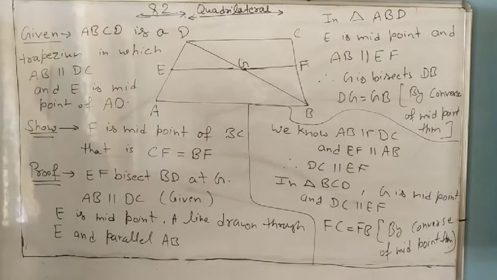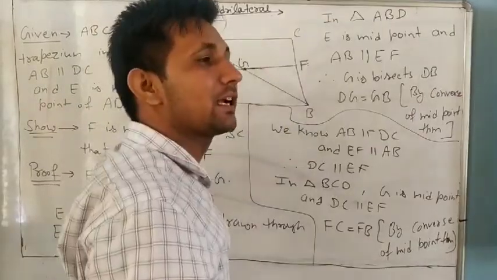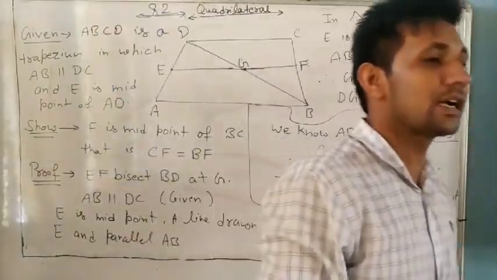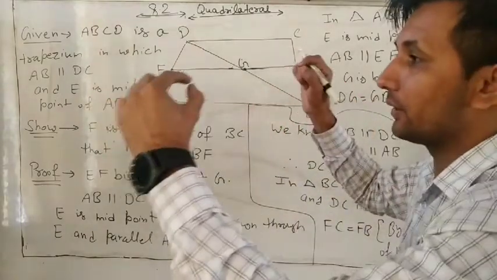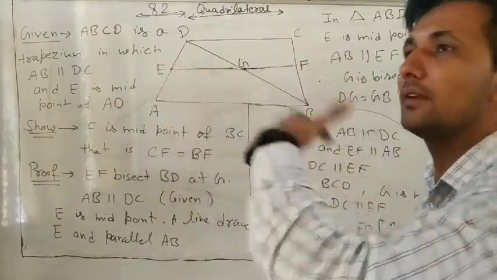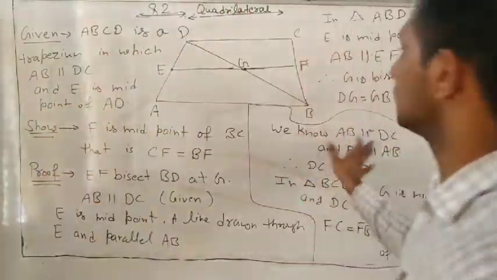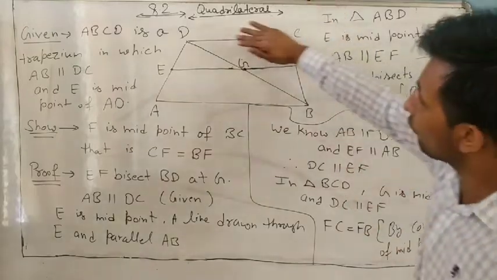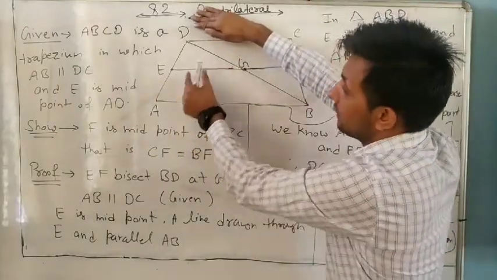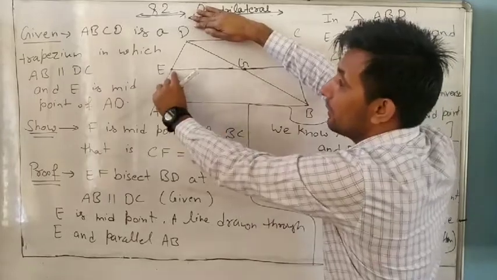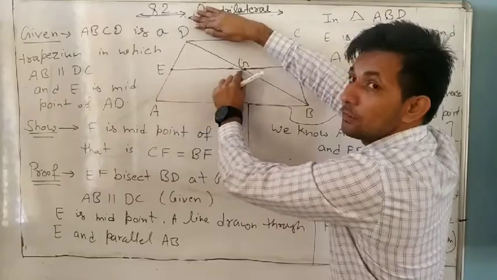So always remember, if a line drawn through the midpoint and parallel to another side is always bisects the third side. And midpoint theorem: if a line segment joining the midpoint of two sides of a triangle, it is always parallel to the third side and half of it. So first we proved that E is midpoint, given, and AB is parallel to this line, and this line is parallel to this one also. E is midpoint, it means a line drawn through the midpoint always bisects the third side.